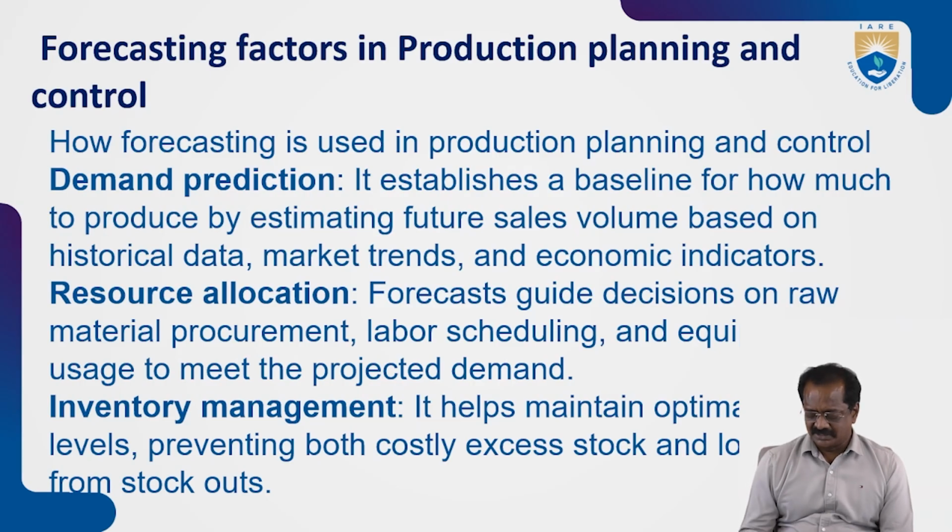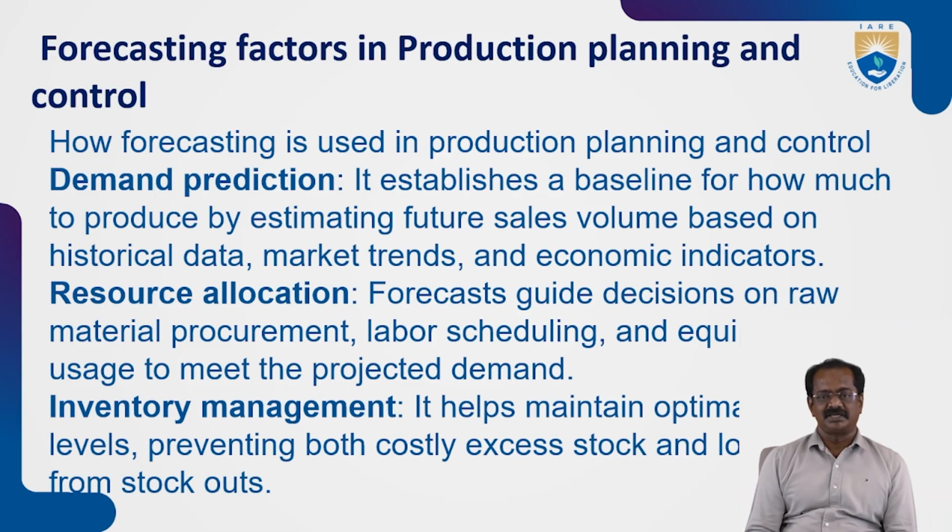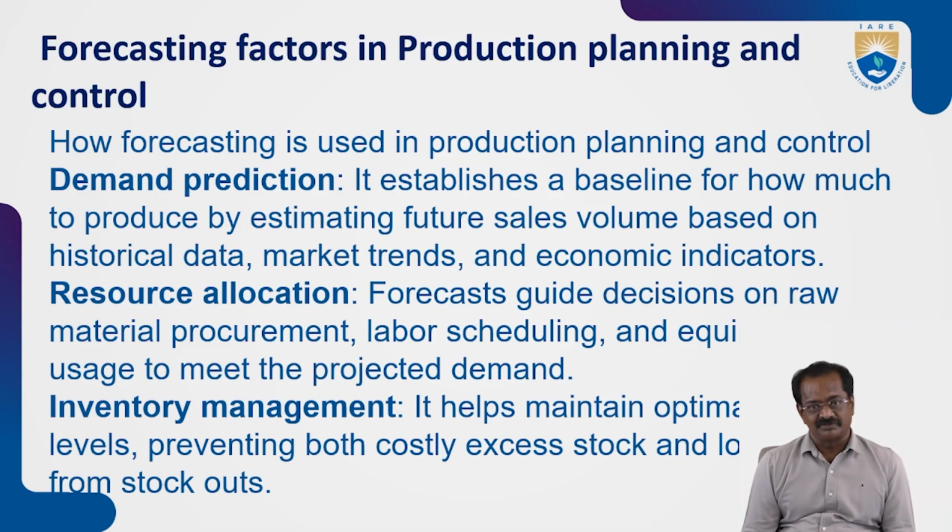So inventory management is the part where the material is purchased for this particular demand. If 1 lakh cars have to be produced, then what material is needed? For example, 1 lakh chassis and 1 lakh engines have to be procured. At the same time, 1 lakh bodies have to be prepared, and 4 lakh wheels. Like that, they make an estimation of what is to be procured from the other dealers.